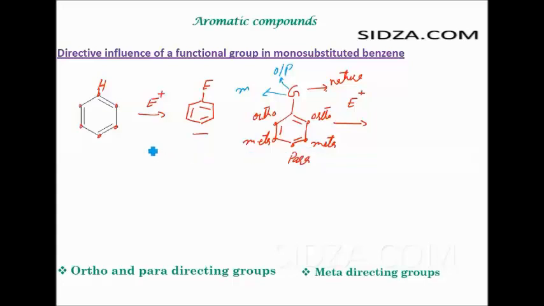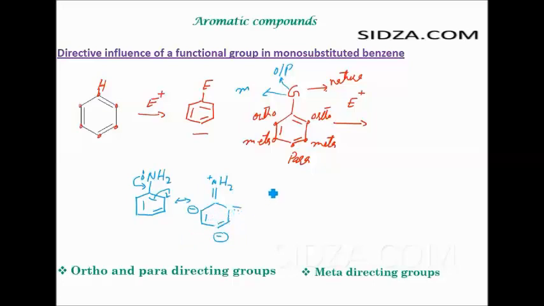In ortho para directing groups, one of the common examples is the NH2 group. Suppose we have an NH2 group attached to the benzene ring. We know in a benzene there are alternate single and double bonds, and nitrogen here has a lone pair of electrons. Due to the resonance effect, at the ortho and the para positions you will see you get a negative charge. Now you will get a negative charge at the ortho position, and then the same charge will delocalize over the para as well, and again at the ortho position, when we draw all the canonical structures.